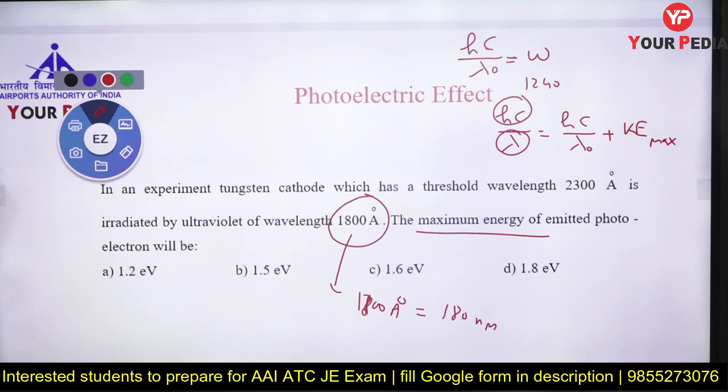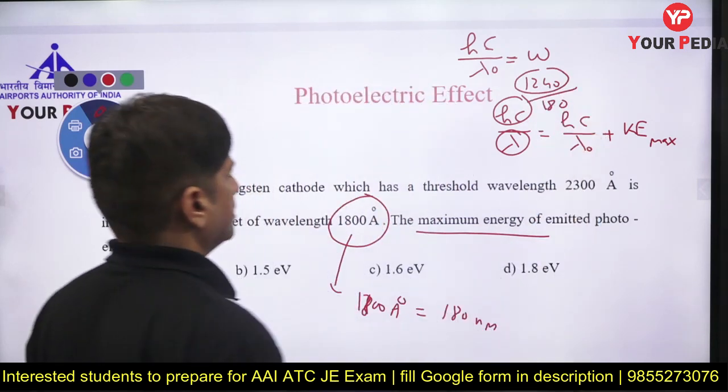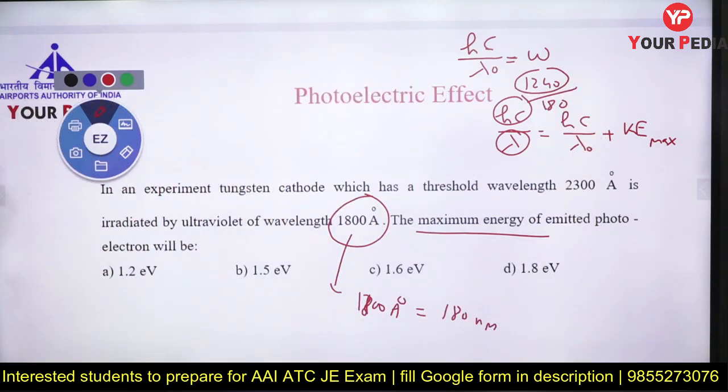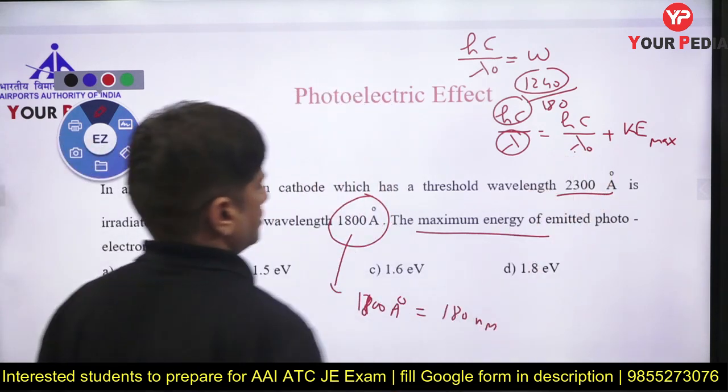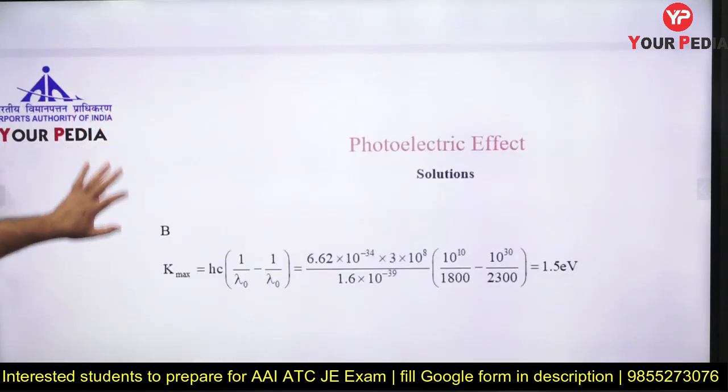1800 angstrom: angstrom is 10 to the minus 10, nanometer is 10 to the minus 9. So hc is given 1240 divided by 180, that is energy, and divided by 230 is work function. So I think you can calculate. This is a simple question.